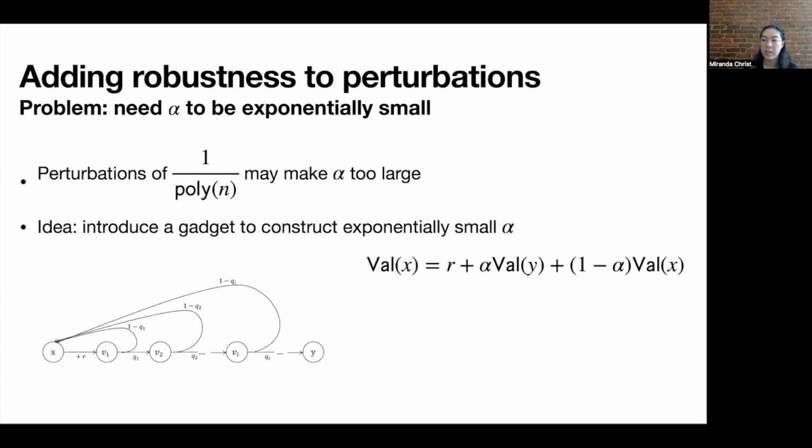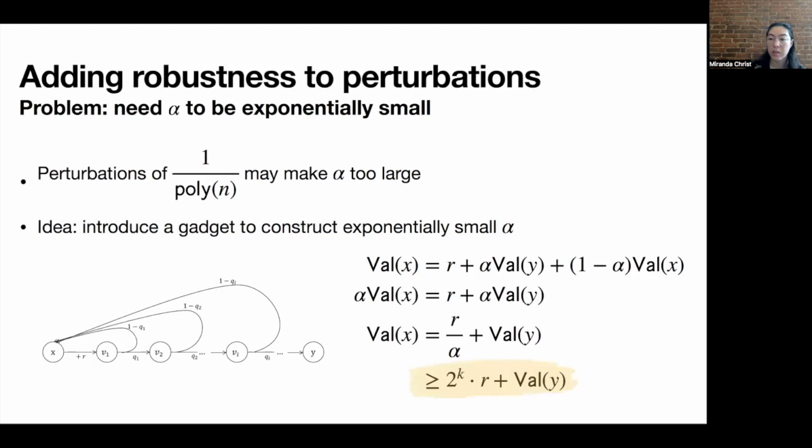And you might have noticed that our diagram has this reward r for the action going from x to v1, and actually this gadget also lets us construct exponentially large rewards. In fact, if we have k intermediate states, then it turns out that we can simulate a reward of value 2 to the k times r. So by setting r to 1, we can simulate a reward that's roughly 2 to the k.